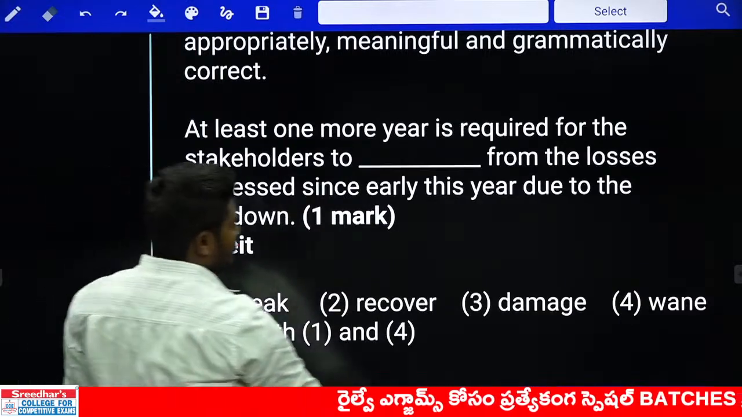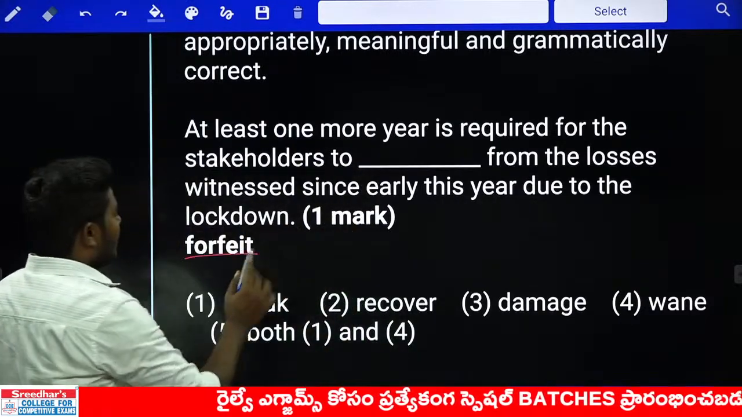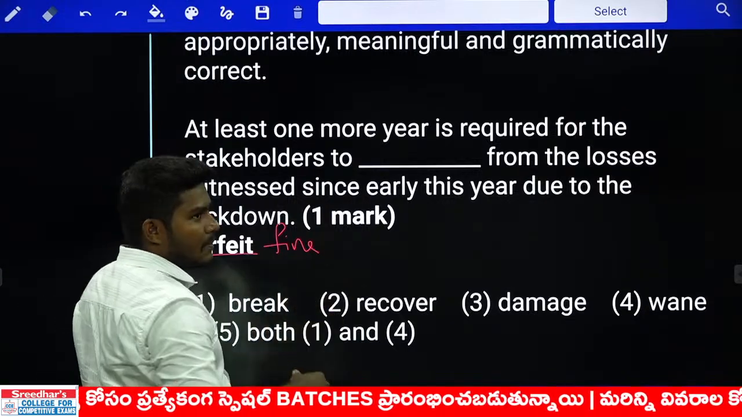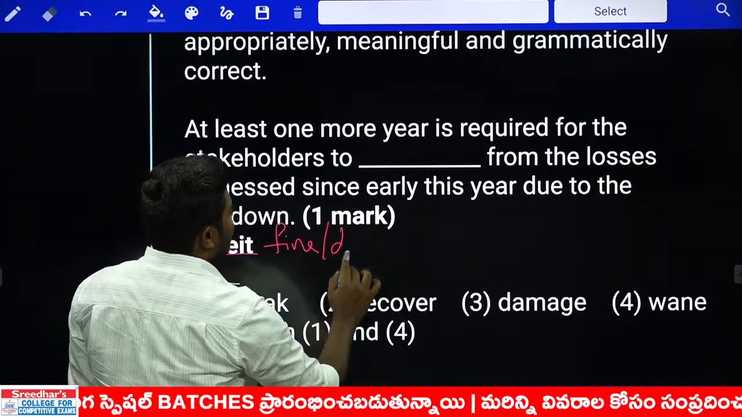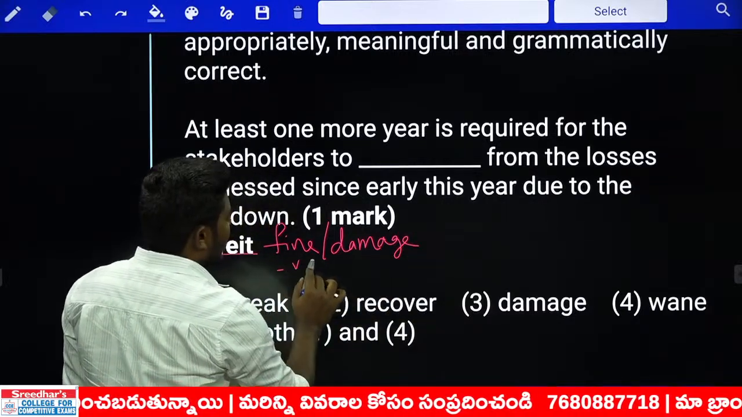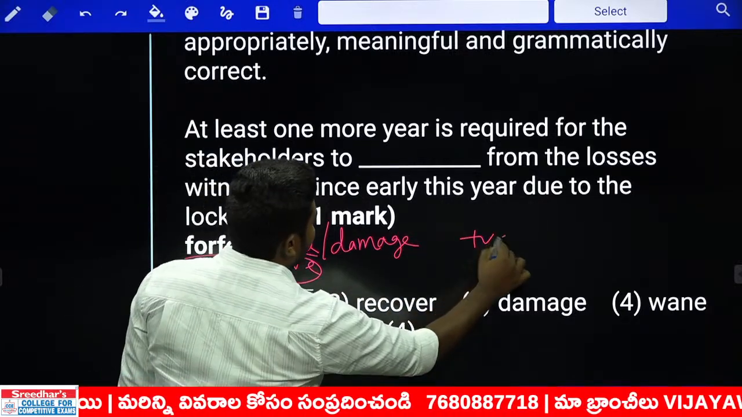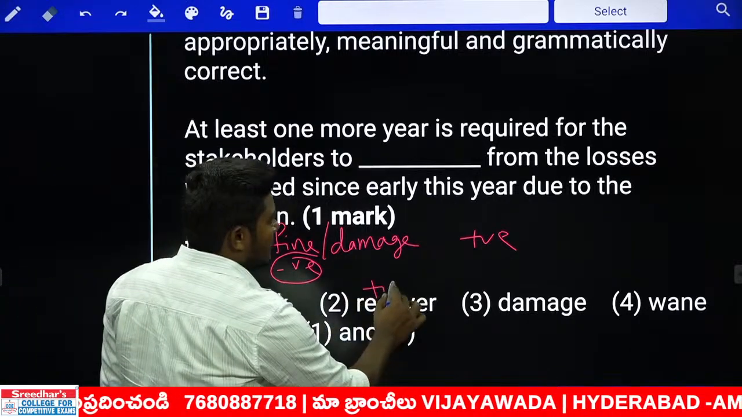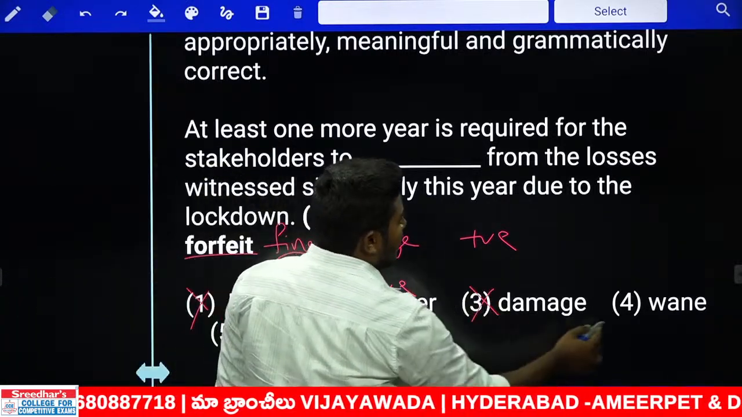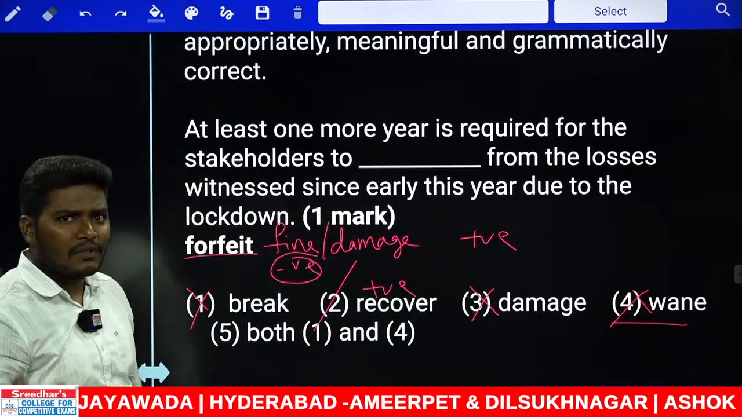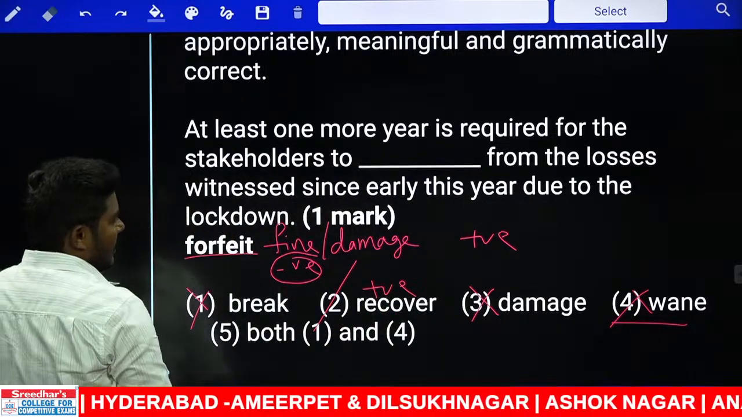Next, 142. What is it given here? Forfeit. Forfeit, one meaning is nothing but fine. Fining is nothing but punishment. Another meaning is nothing but to damage. Either of the ways, it is a negative word. Antonym should be again positive. Search for the positive. Break, negative. Recover is positive. Damage, negative. Vain is also negative. So the answer should go only with recover. Direct answer. Fraction of seconds only. Okay. Next.